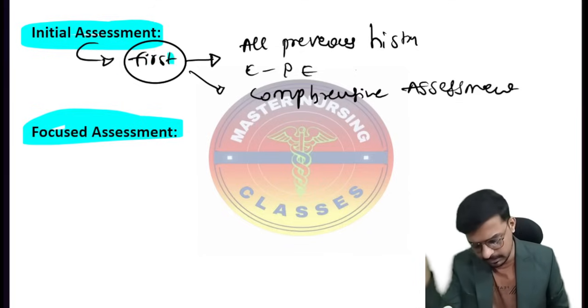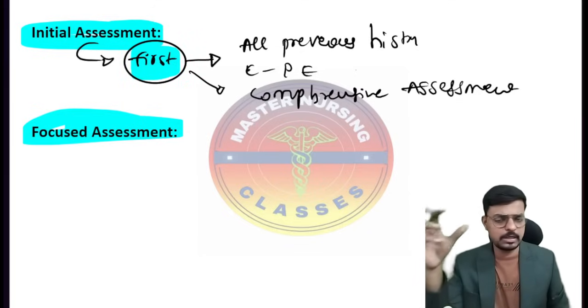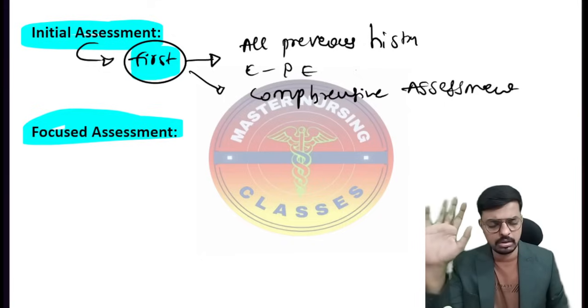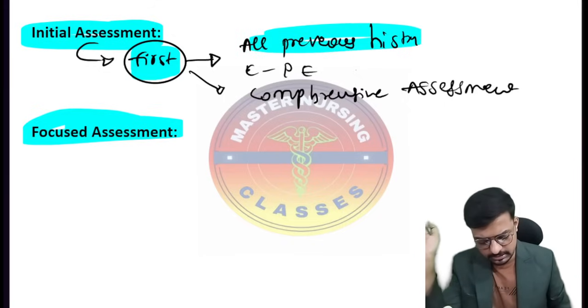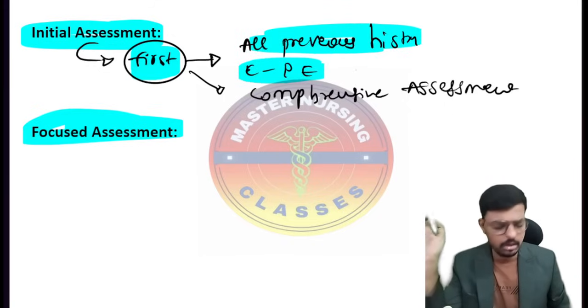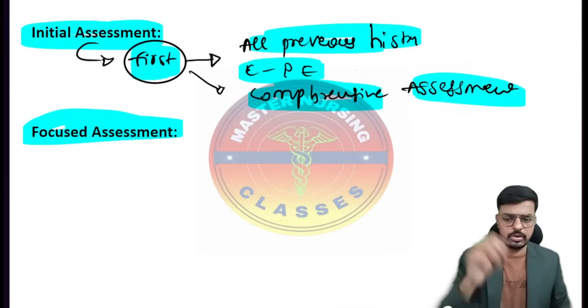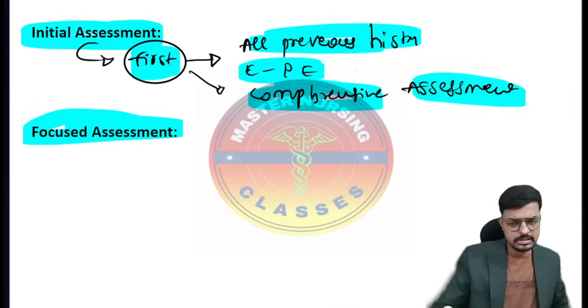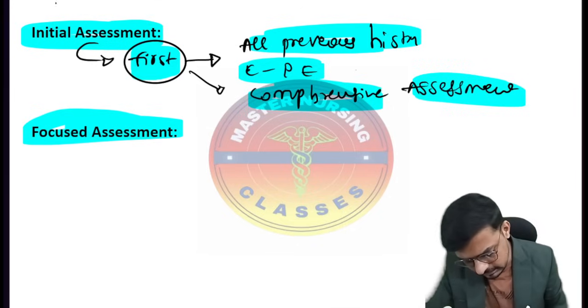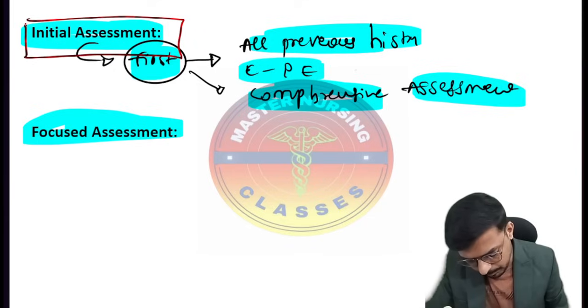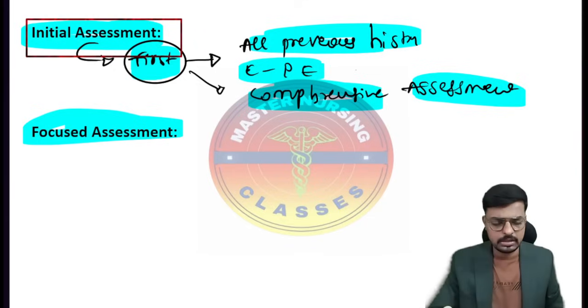It happens when the patient is admitted to the hospital for the first time and his diagnosis is still not known. So all the previous history will be taken, the complete physical examination we will do, and the comprehensive assessment also we will do here in the initial assessment. That is the reason we also call the initial assessment the past assessment or the comprehensive assessment.